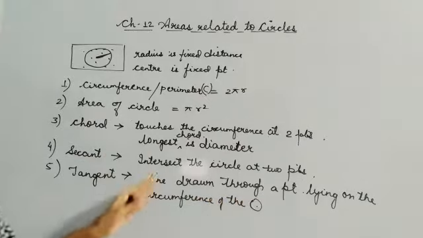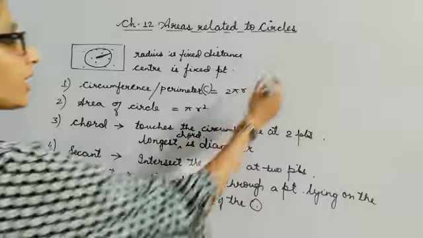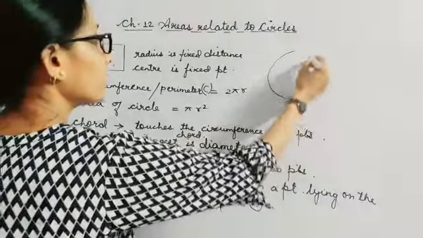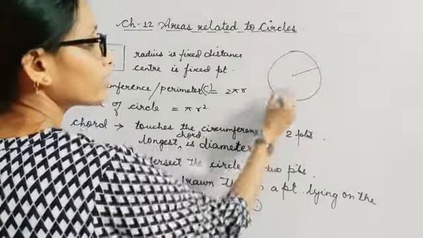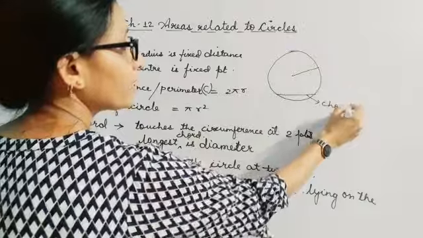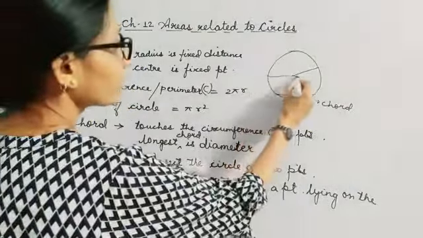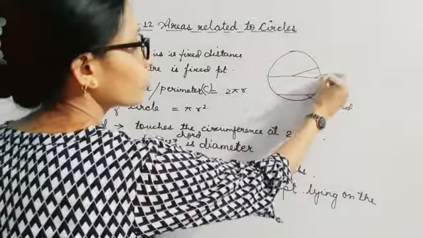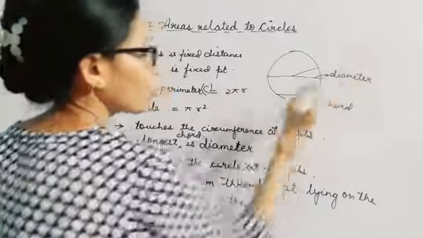So if I want to denote all these terminologies, or if I want to draw a diagram of all these, then I can say it like this. If this is my circle, this is center, this is radius, this is your chord. Infinite number of radii and infinite number of chords are possible. This is again your chord, but it is your diameter, which is also known as longest chord.